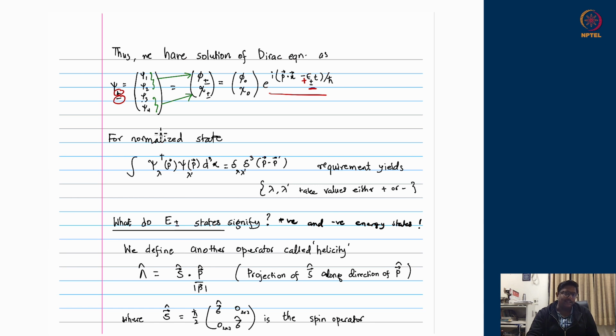And since we have demanded them to be a solution of the Dirac equation and eigenstates of momentum as well as temporal derivatives. After all, the Dirac Hamiltonian appearing on the right hand side is made up of the momentum operator, and we demanded eigenstates of the momentum operator. That makes them eigenstates of the Dirac Hamiltonian as well.